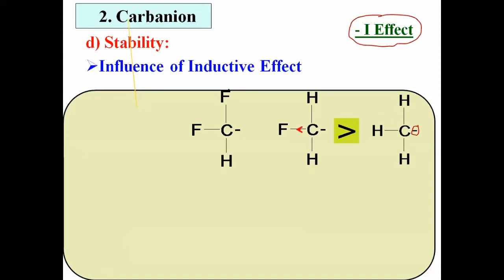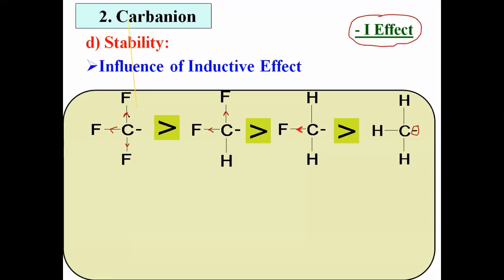Means again there is a more electron withdrawing effect because both the fluorine atoms show minus I effect, electron withdrawing inductive effect. Therefore this carbanion is again more stable than the second one. Okay, now let us see one more example. Here there are three fluorine atoms, means there is again more minus I effect, electron withdrawing inductive effect. Therefore this carbanion is more stable than the third one.